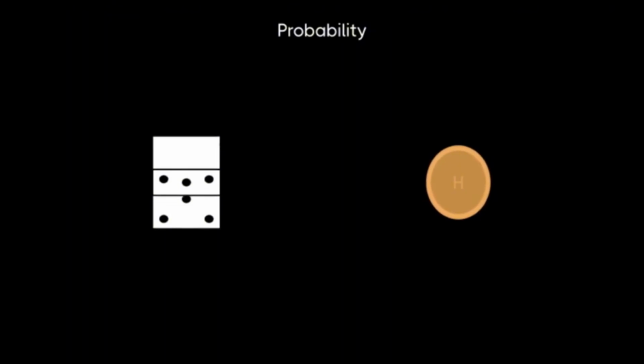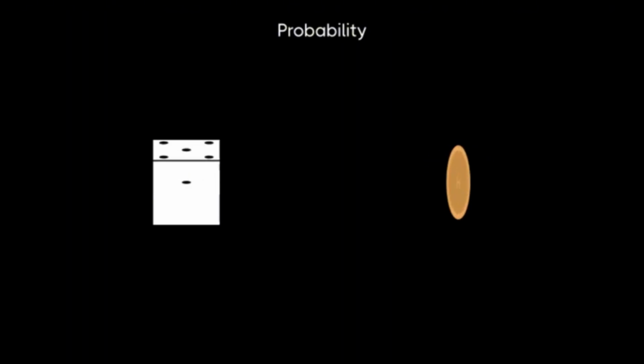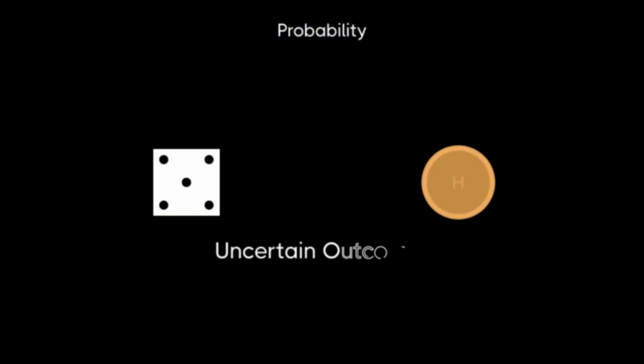Probability is the mathematics that helps us measure and understand chance in our daily lives. When we roll dice or flip coins, we can't be certain about the outcome beforehand. These are perfect examples of randomness that probability helps us describe mathematically. Even though we can't predict the exact outcome of a single roll or flip, probability allows us to understand the pattern of results over many trials.